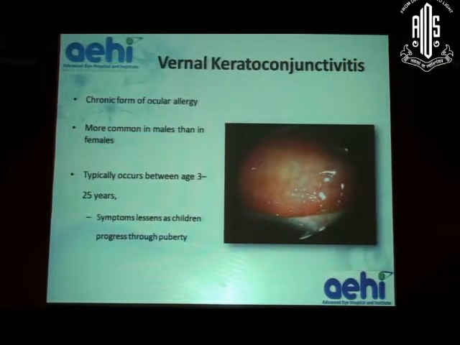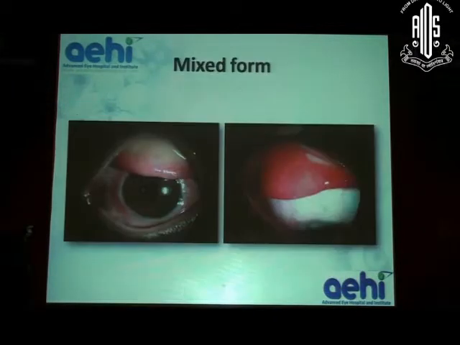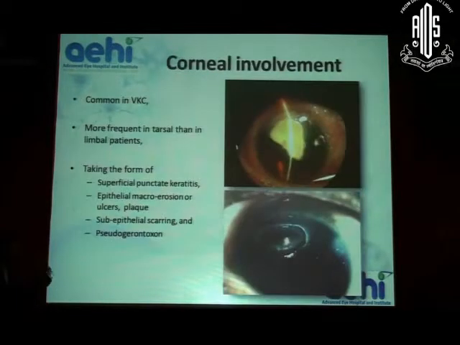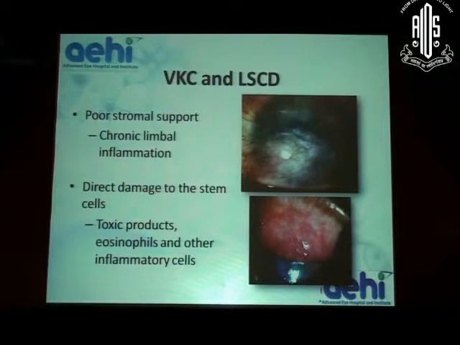Now, vernal keratoconjunctivitis and other allergic disorders are somewhere in between the dry eye related disorders and limbal stem cell deficiency, and they can progress from one stage to another. VKC, of course, has various forms such as tarsal, limbal, and mixed, which is more common in Indians. In around 5% of patients, VKC can progress to other stages such as corneal involvement in terms of shield ulcer, leading to astigmatism and also keratoconus in some cases. But what I want to focus on is VKC leading to limbal stem cell deficiency, which can happen in around 0.2% of cases, as was studied at LVPEI as well.